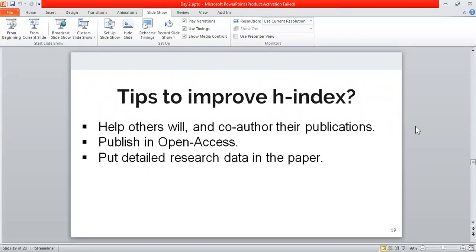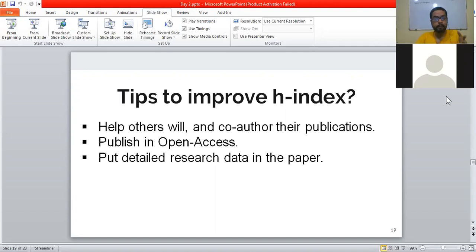See, if others have done some work and you have also contributed to their work in a very nice way, so if that article gets any citation and you are also a co-author in their work, ultimately you will also get a citation, and it will help you to improve your H-index.